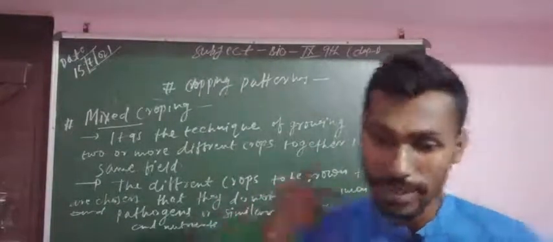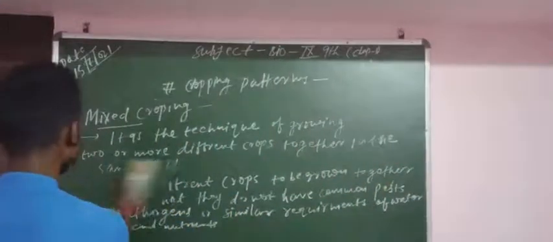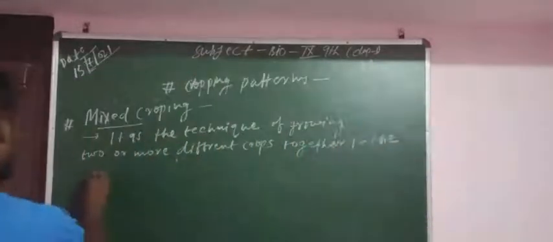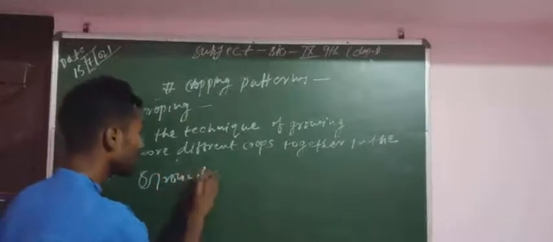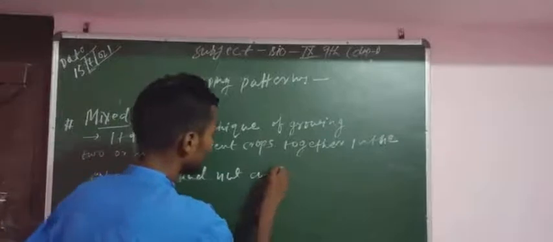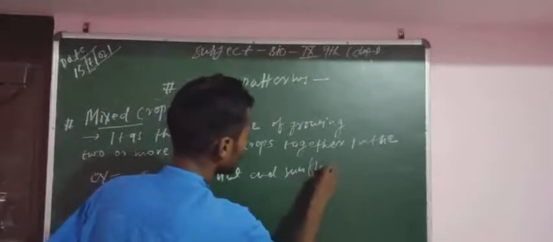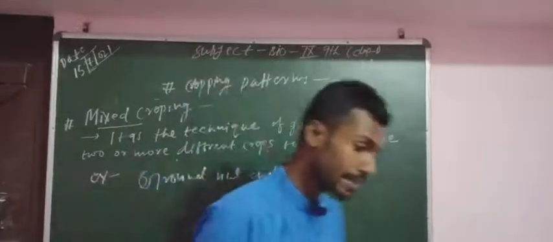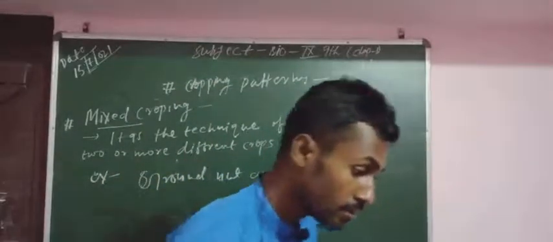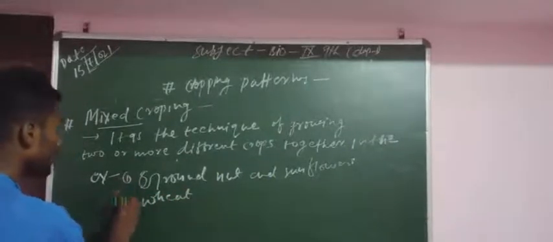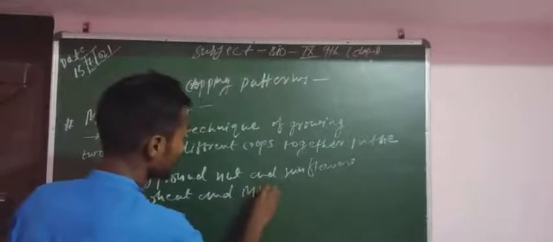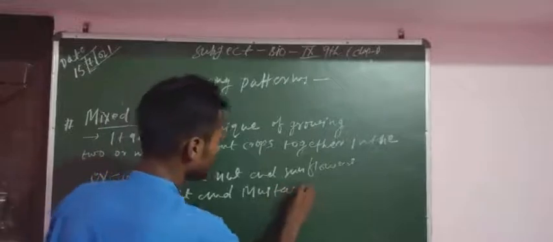So we will see some examples. Examples: groundnut and sunflower, and wheat and mustard.